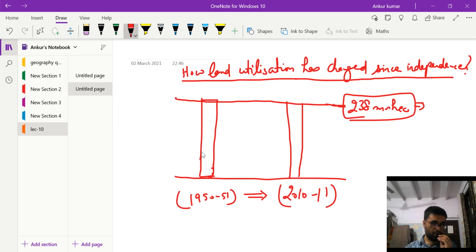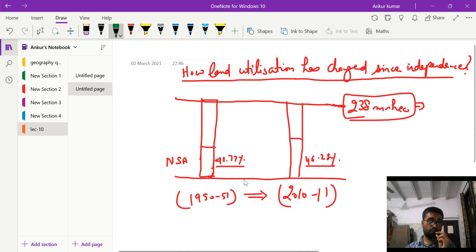For example, in 1950-51, the net sown area, where agricultural cropping was done, was 41.77%. This area increased to 46.28% in 2010-11. So this is the net sown area.